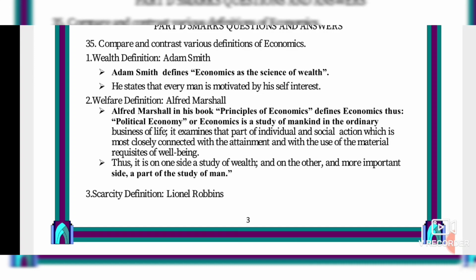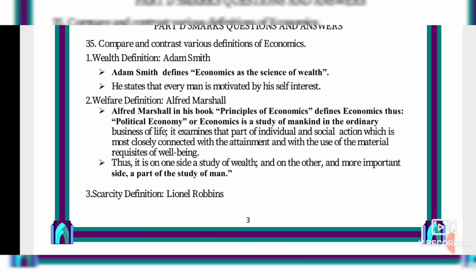Next one is the welfare definition by Alfred Marshall. Welfare means welfare for the society, something good for the society. Alfred Marshall in his book Principles of Economics defines economics thus: political economy or economics is the study of mankind in the ordinary business of life, that is ordinary life in the society, social welfare you can take it as. It examines that part of the individual and social action which is most closely connected with the attainment and with the use of material requisites of well-being. For the social welfare, this is called the welfare definition. Thus, it is a study of wealth on one side, and on the other hand, it tells about the part of the study of man, about the purposes and needs of man in their daily life.